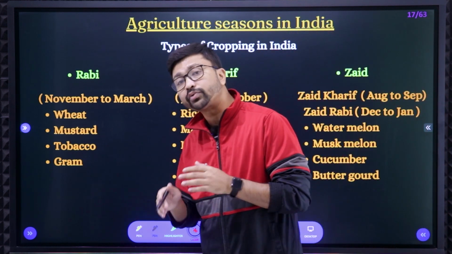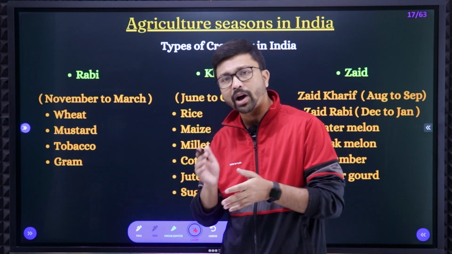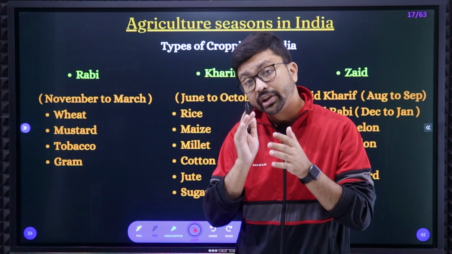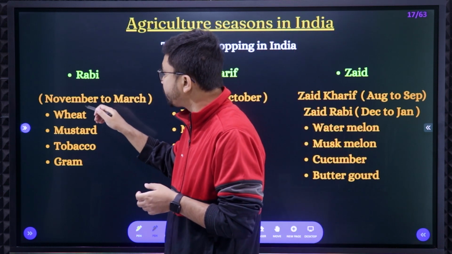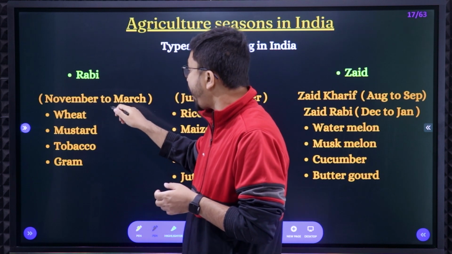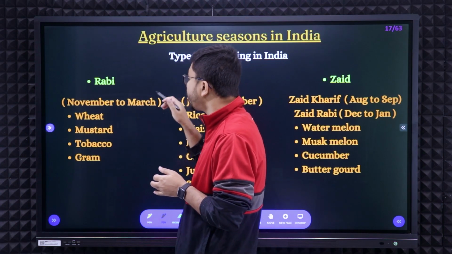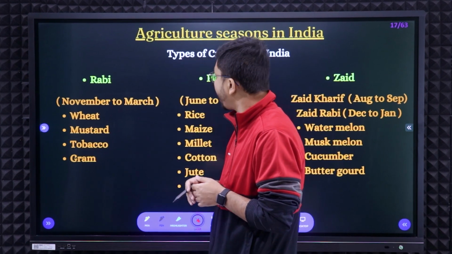Remember, Rabi crops grow during the winter. It means those types of crops require less temperature, and the demand for water will also be less. So they are cultivated from November to March. What are the crops? Wheat, mustard, tobacco and gram.